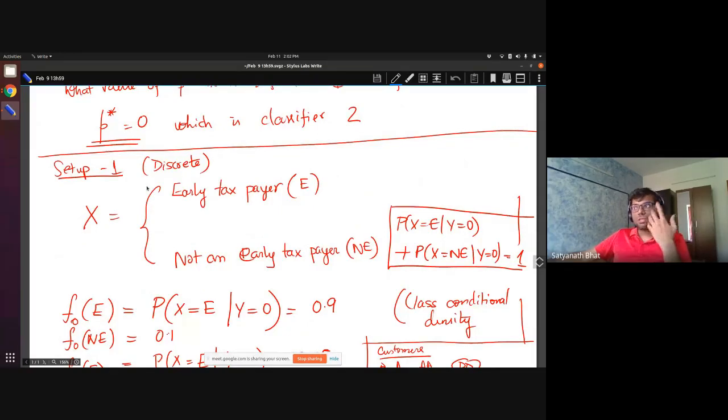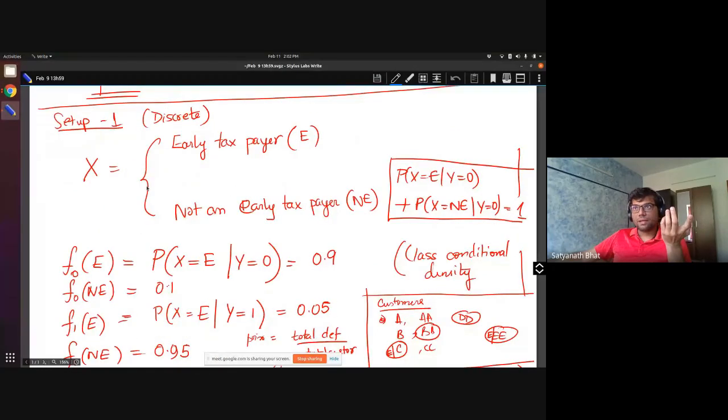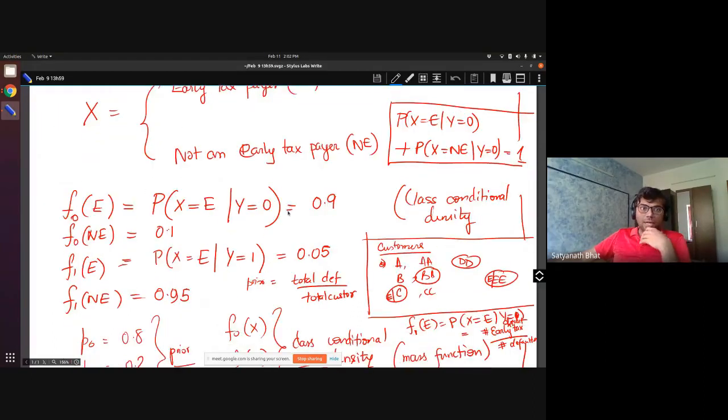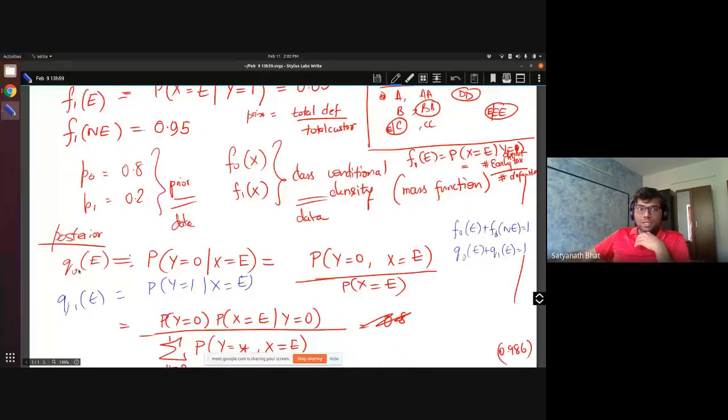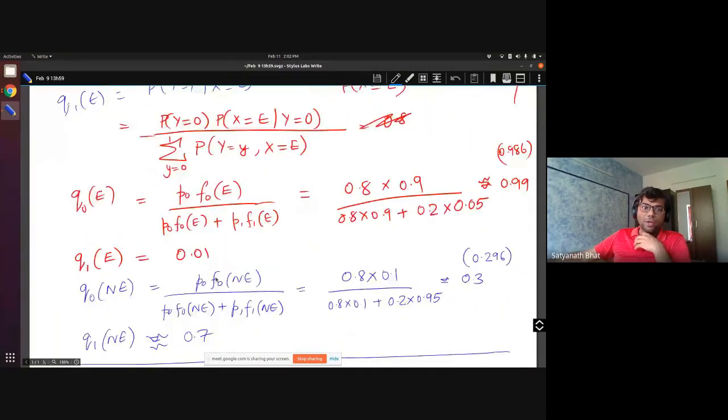The first setup used a discrete feature, where X is either an early taxpayer or not an early taxpayer. Based on that, you decide using the posterior: given that somebody is an early taxpayer, what is the probability that the person defaults versus the probability that the person doesn't default? We use this as the decider of what we predict.